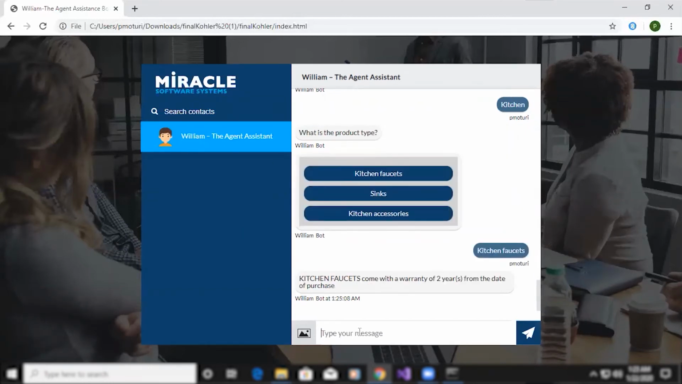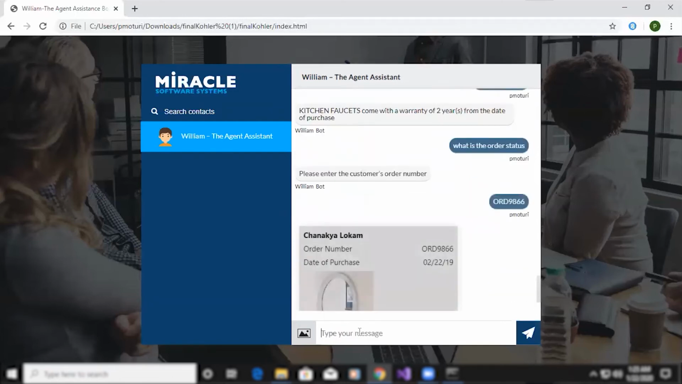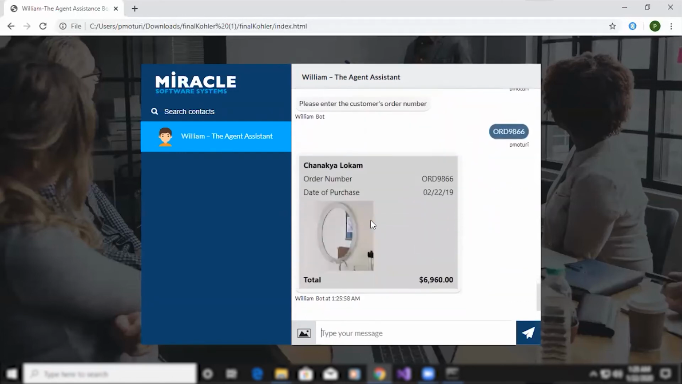Now I would like to know the order status. What is the order status? So it is asking, please enter the customer's order number. ORD 9866. This is my order number. So this is the order details and order status.